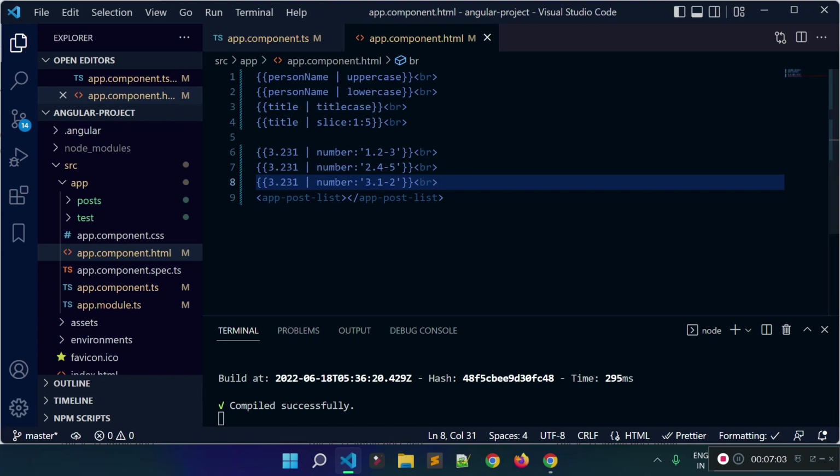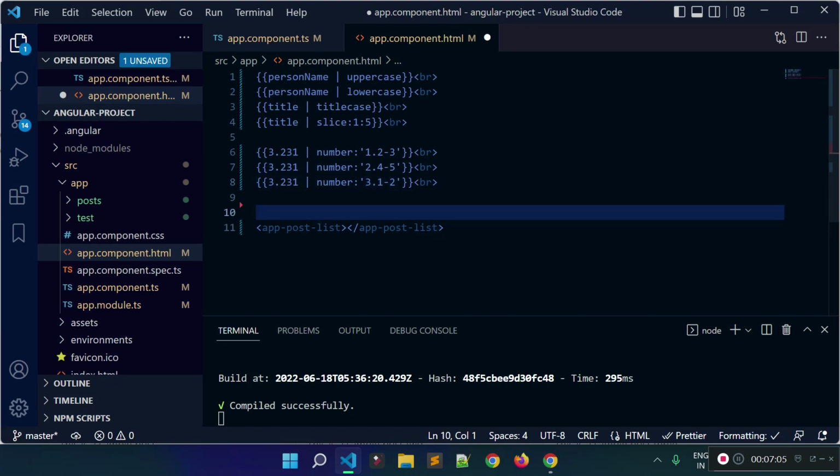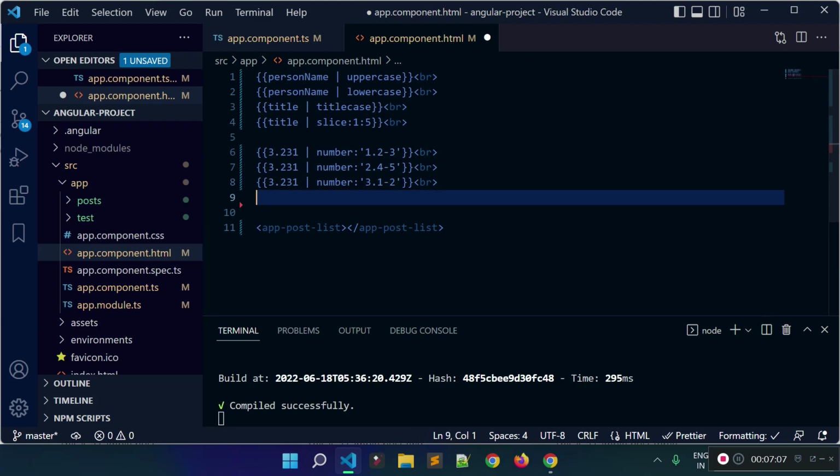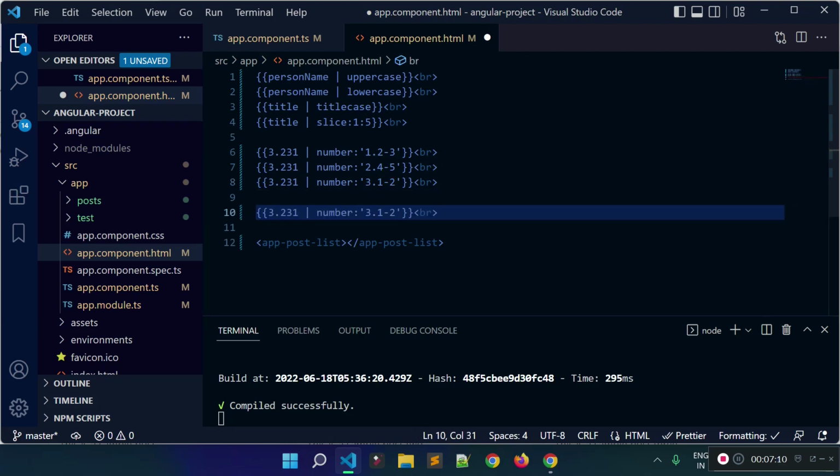Okay, so now I will tell you about the percent pipe. Okay, so let's provide 0.20 and let's add the percent pipe here.